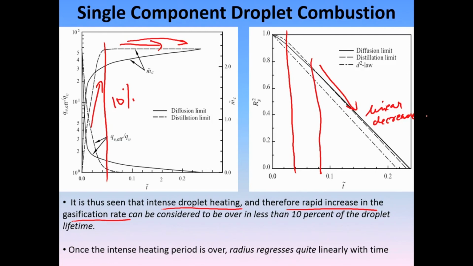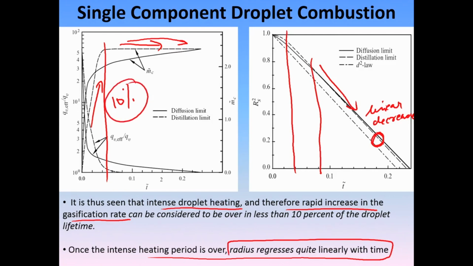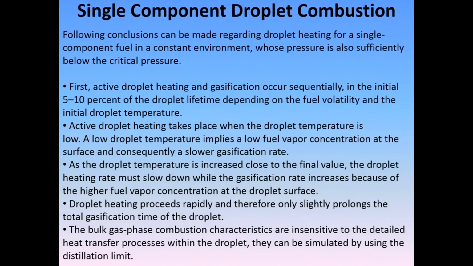And therefore, of course, here also you can see that the diffusion limit is the slowest, and the distillation limit or the infinite conductivity limit, you can see these two come very close to each other. Okay. So, the main concern over here is that during the intense heating period, the radius regresses linearly with time, and this time period is only 10% of the droplet's total lifetime. That is an important observation.